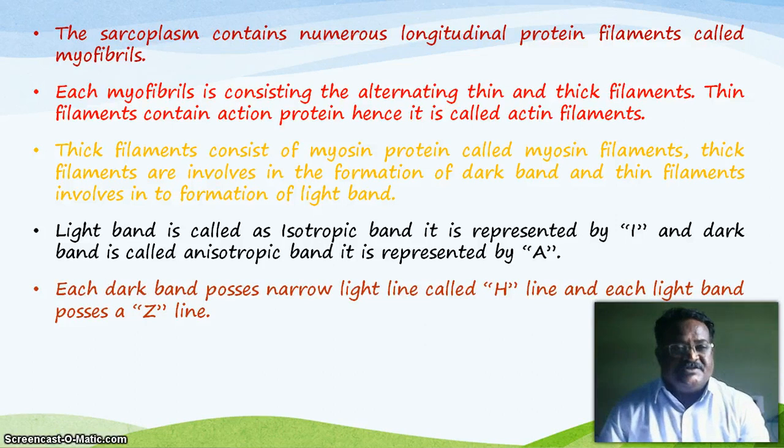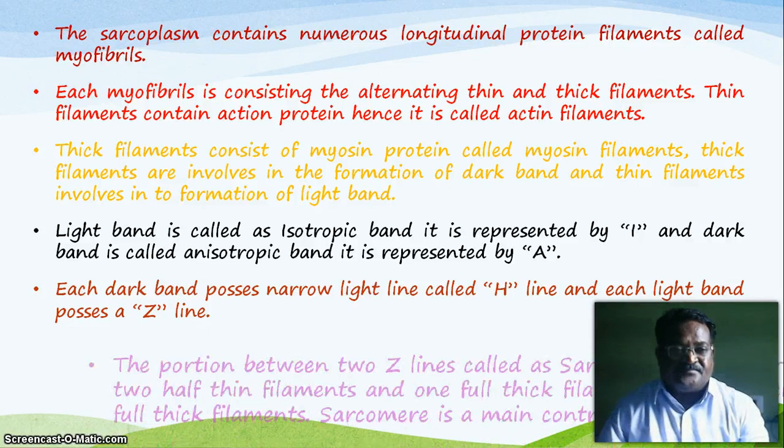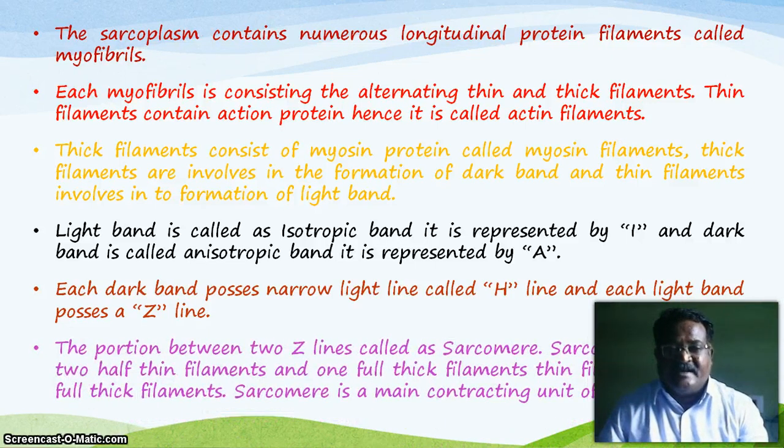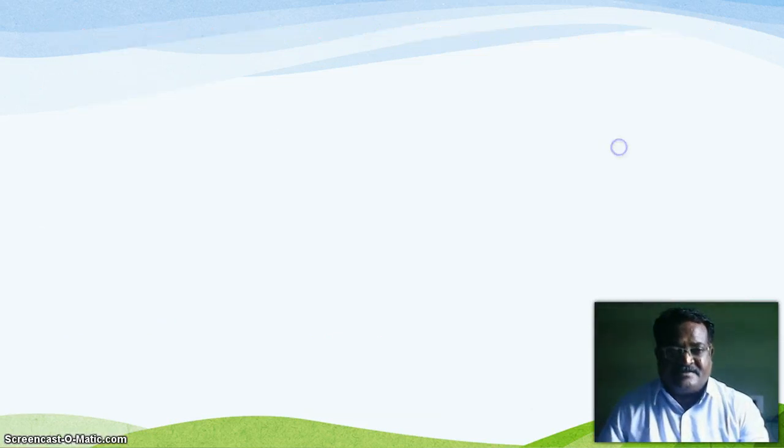Each dark band possesses a narrow light line called the H line, and each light band possesses a Z line. The region between two Z lines is called the sarcomere, and the sarcomere consists of two half thin filaments and one full thick filament. The sarcomere is the main contracting unit of the muscles.